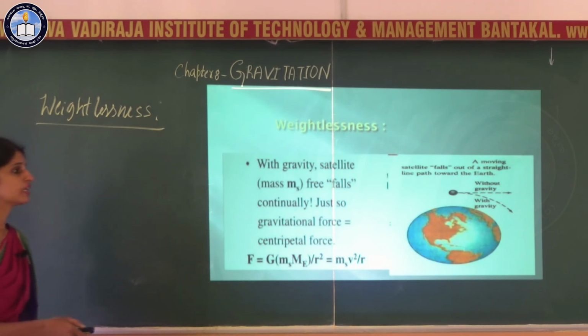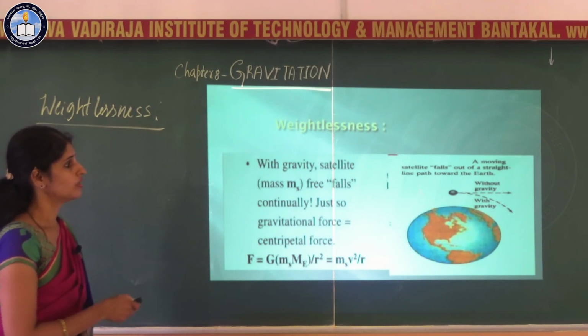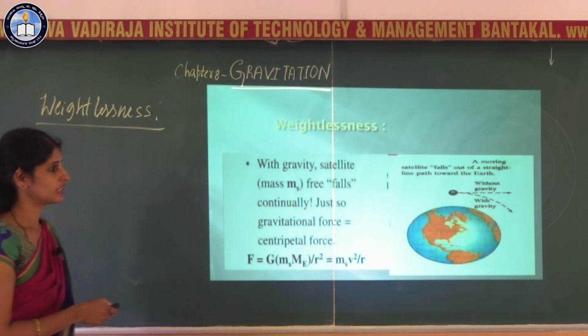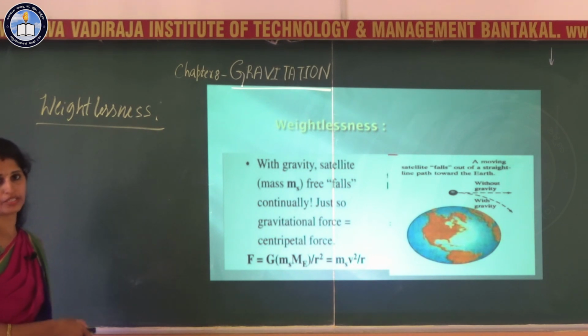If you go to the picture here, as the satellite is moving around the earth, we have studied that the satellite moves in a circular path. What provides the necessary centripetal force for that circular path is nothing but the gravitational force.